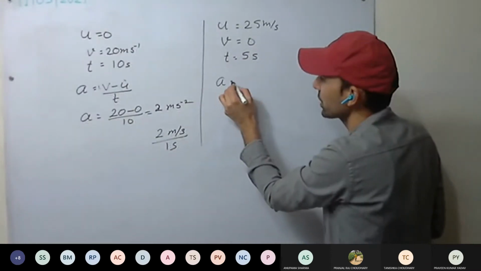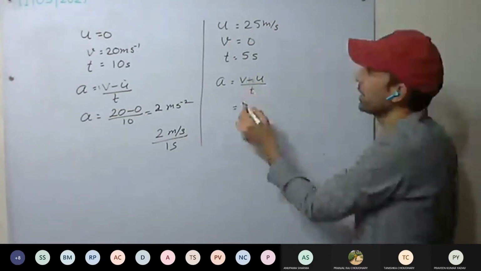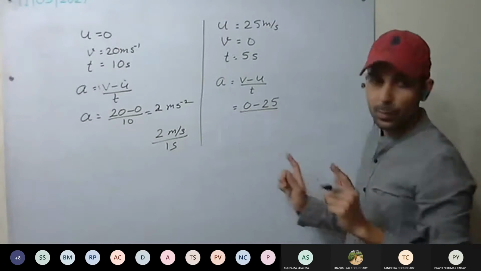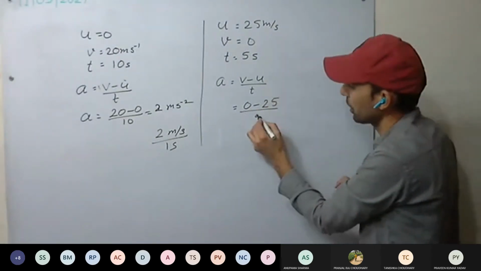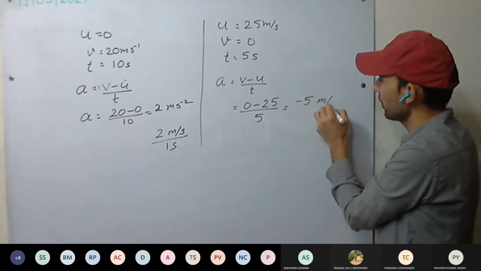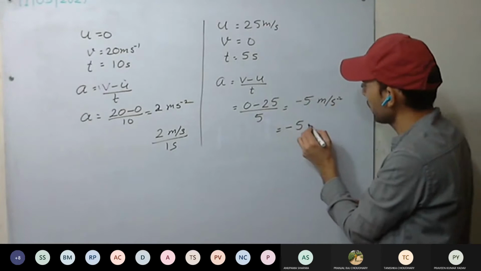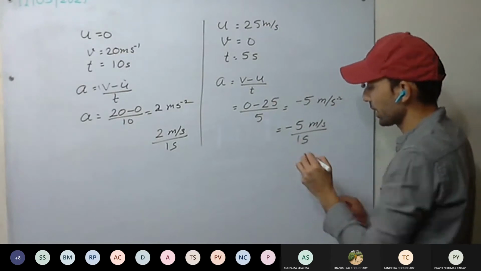So acceleration equals v minus u upon t. V is 0 minus 25, divided by 5. Always remember we have to put the quantities as such. How much are we getting? Minus 5 meter per second square, or minus 5 meter per second divided by 1 second.